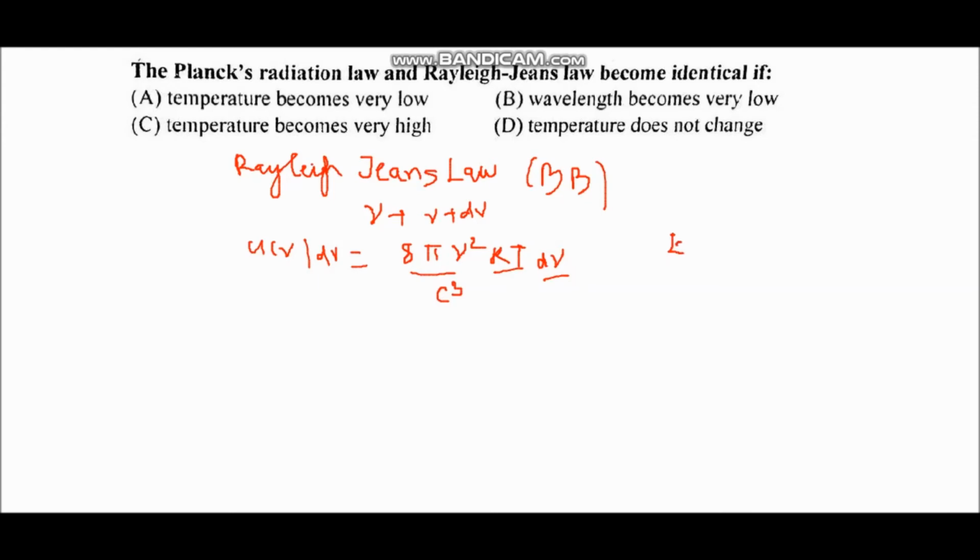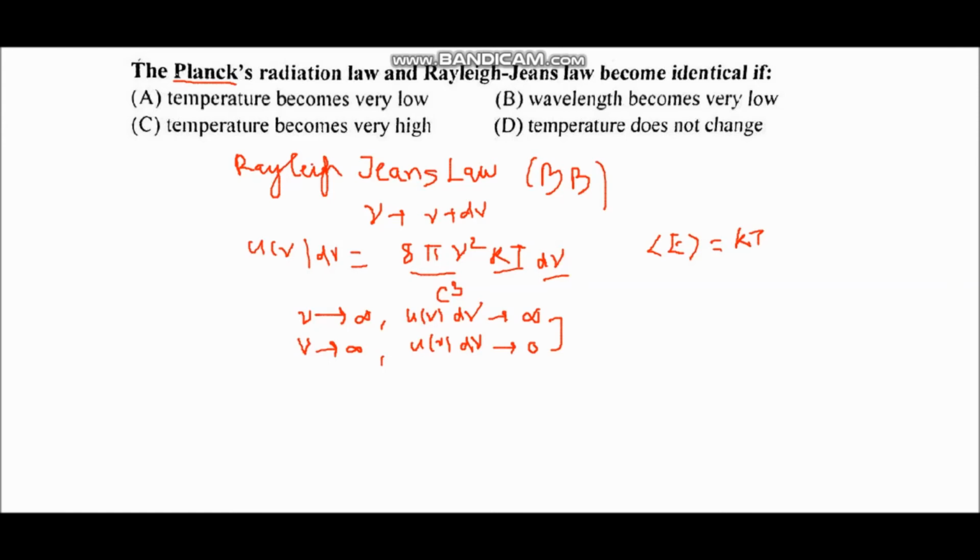Here the energy associated with every mode was taken as equal to kT, which is classical energy. In this formula, when frequency is very high, nu tends to infinity, then energy density u nu d nu also tends to infinity. But experimentally it was found that at very high frequencies u nu d nu tends to 0, and this was called the ultraviolet catastrophe.